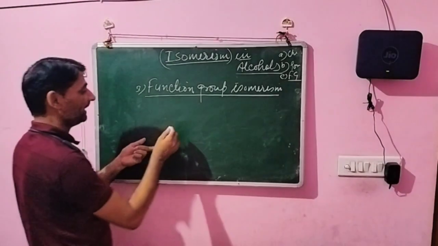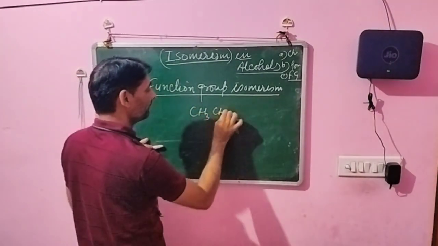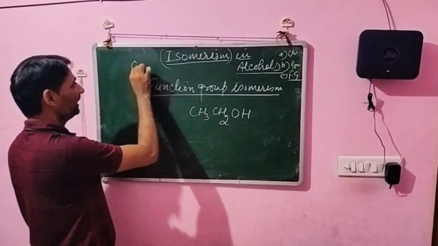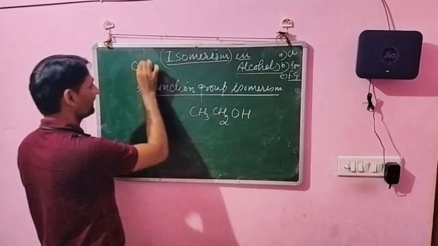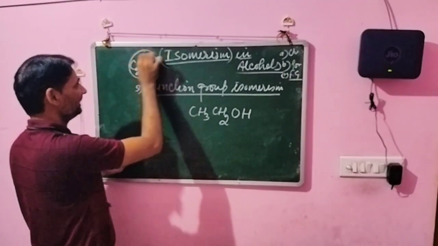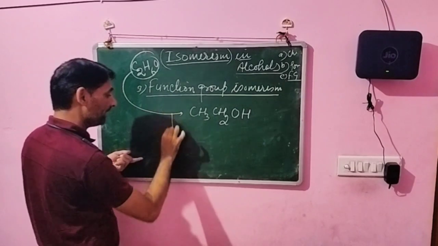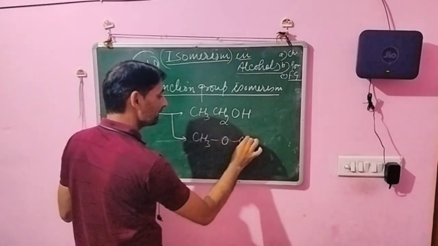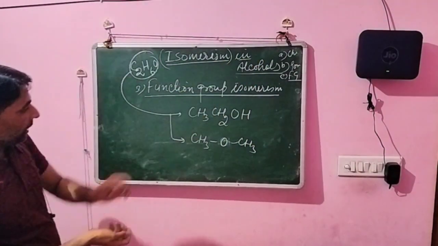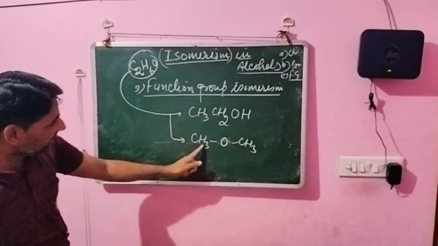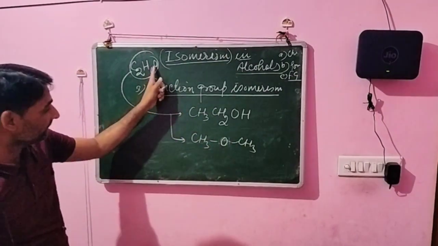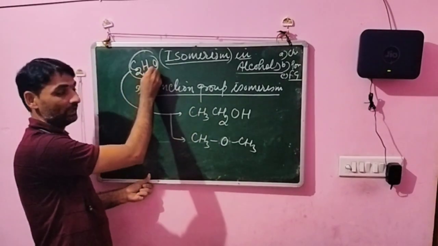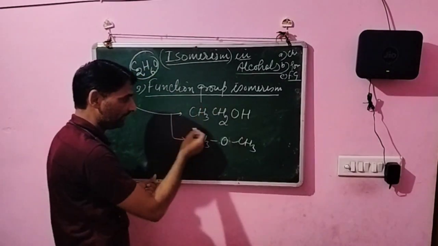सपोज दैट वी राइट हियर द CH3 CH2OH. देखिए 1 2, how many carbon are there, 2, and 3 2 5 and 1 6, and how many oxygen, 1. Okay, and we write the second, that is CH3O CH3. Look here, how many carbon, 1 2, and 3 and 3 6, and how many oxygen, 1. Means both compounds have the same molecular formula and same number of carbon in a chain.